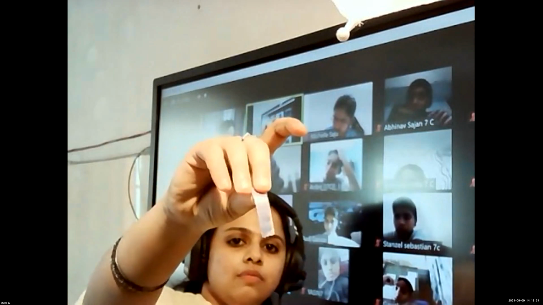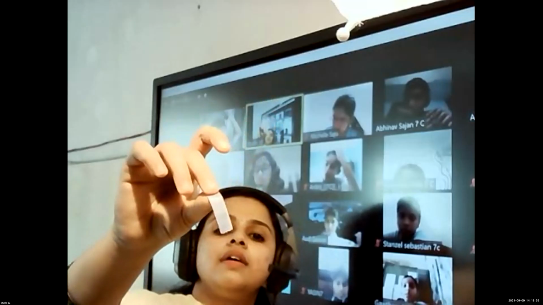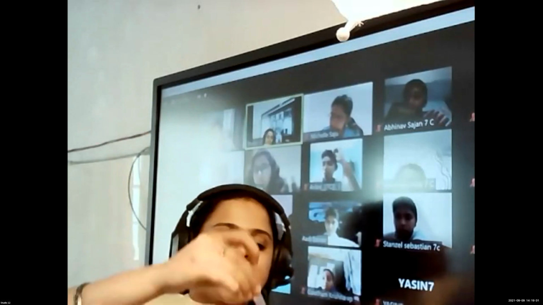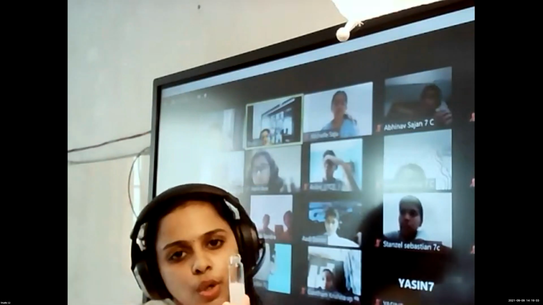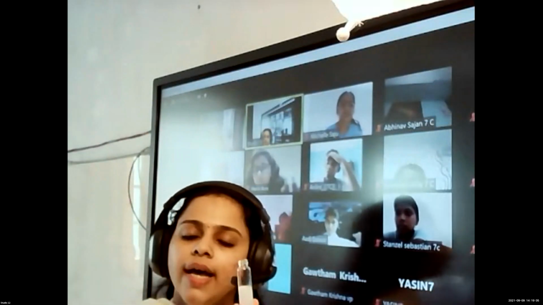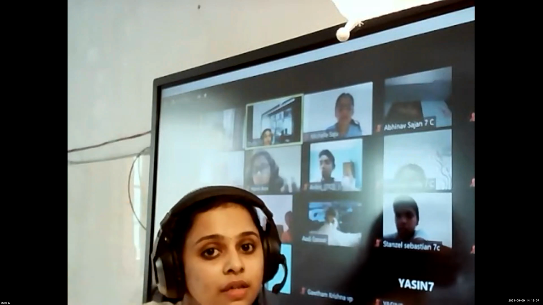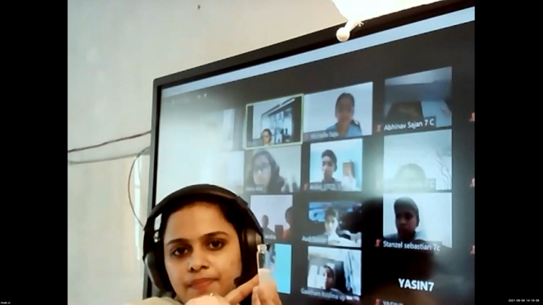Any color change? It remains blue. That is, whenever the blue litmus paper is dipped in the soap solution, it remains blue. Why? Because it is a base substance.